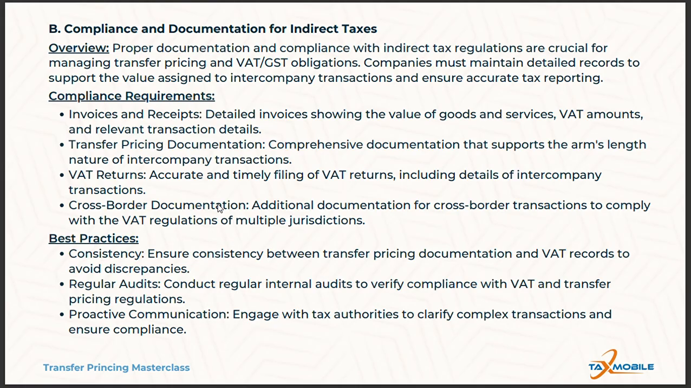One is consistency. Ensure alignment between transfer pricing documentation and VAT records. Inconsistent records increase the risk of audits, penalties, and disputes with tax authorities. You also need to conduct an internal health check or internal audit regularly to verify compliance with both VAT and transfer pricing regulations. This proactive approach helps you identify and rectify issues before they escalate into legal disputes, or even before the relevant tax authority comes to your office for audit.